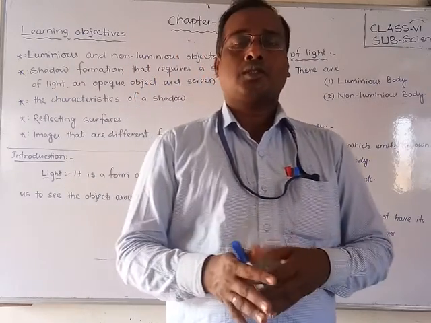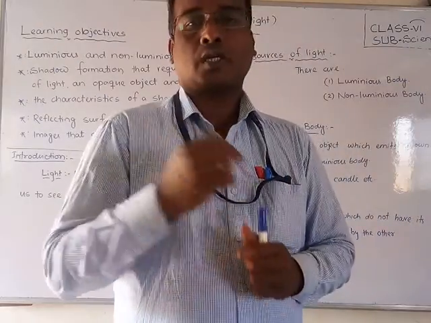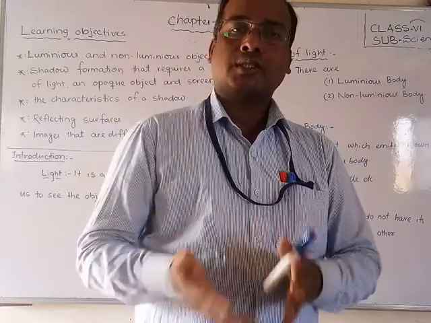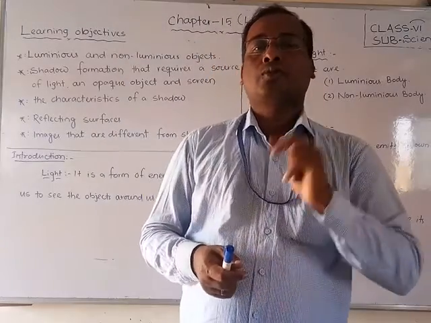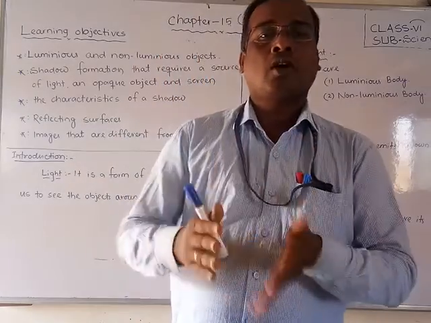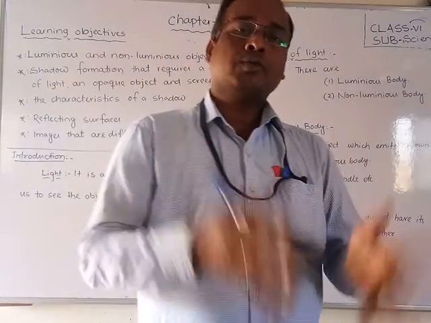According to that, students, the sources from which we get light are generally classified into two types. One is luminous body, another one is non-luminous body. What do you mean by luminous body?